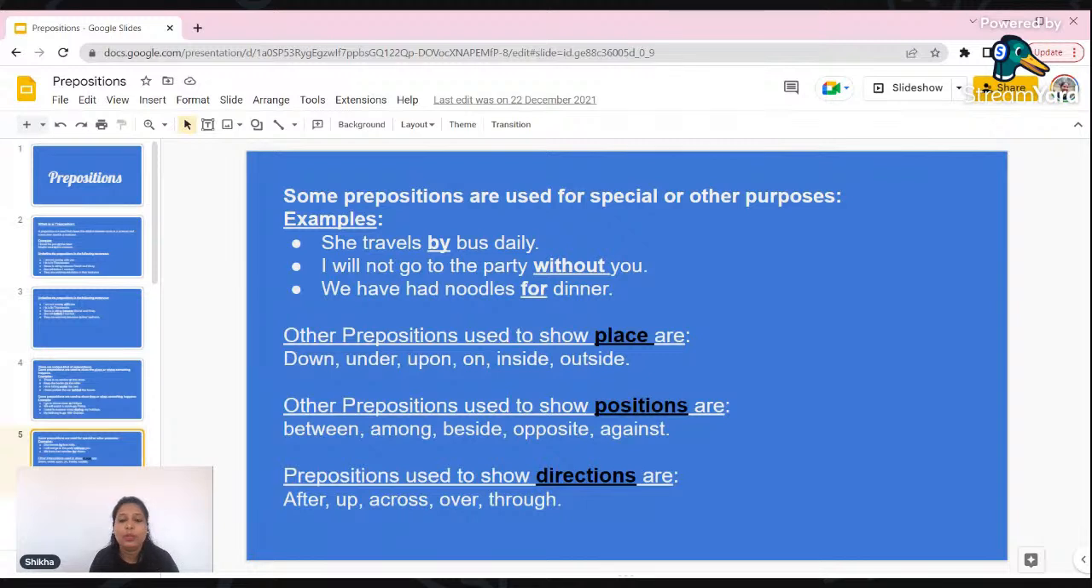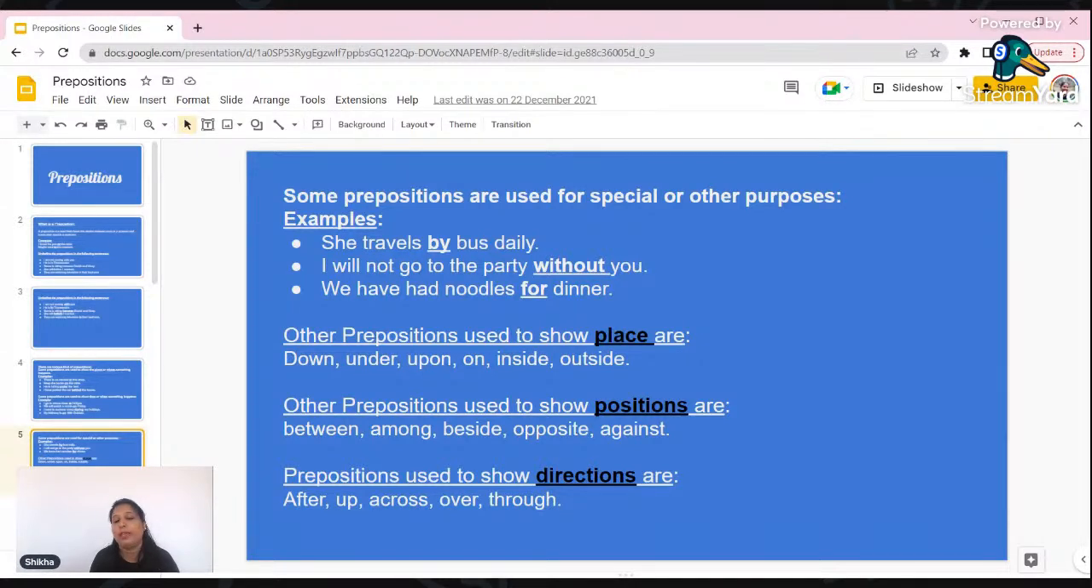We have had noodles for dinner. If you say we had noodles in dinner, or at dinner, or maybe there are so many prepositions you use, that is wrong. You should use for before this, the meal time which you are using. We had rice and dal for our lunch. We had sandwiches for our dinner.